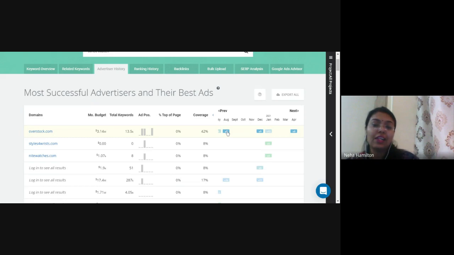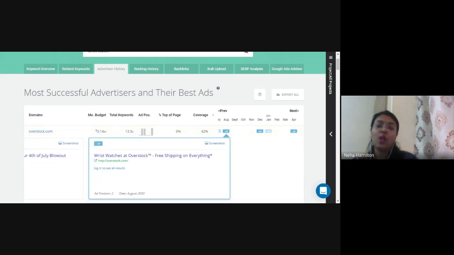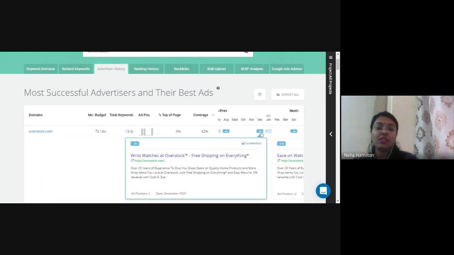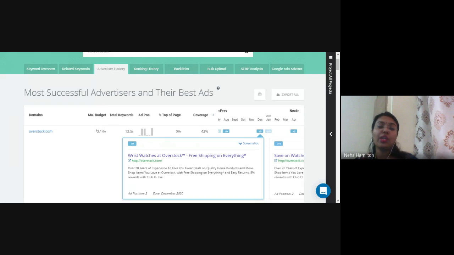Once I click on this particular ad, what happens? I can see this ad actually. Wrist watches at Overstock, free shipping on everything, www.overstock.com, and the meta description is not being shown, but at least they are showing me the title tag, right? Next, if I click on this, then I get to see how they have designed a paid ad. Wrist watches at Overstock, free shipping on everything.